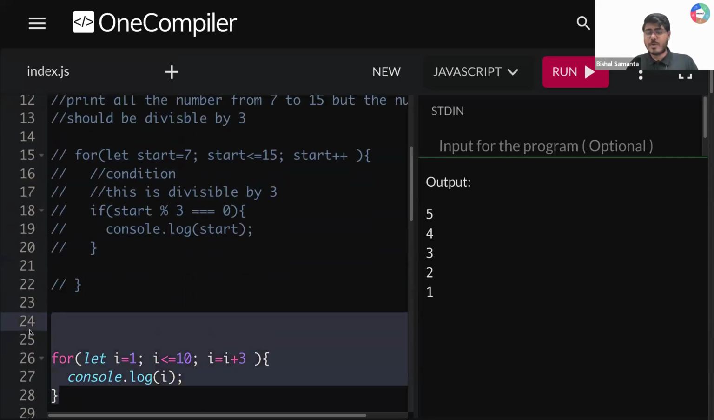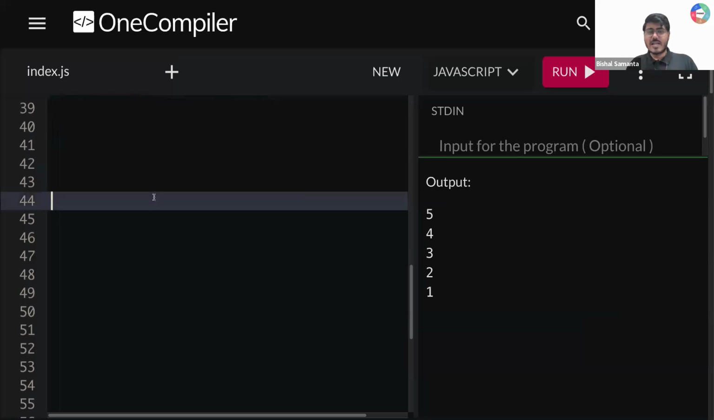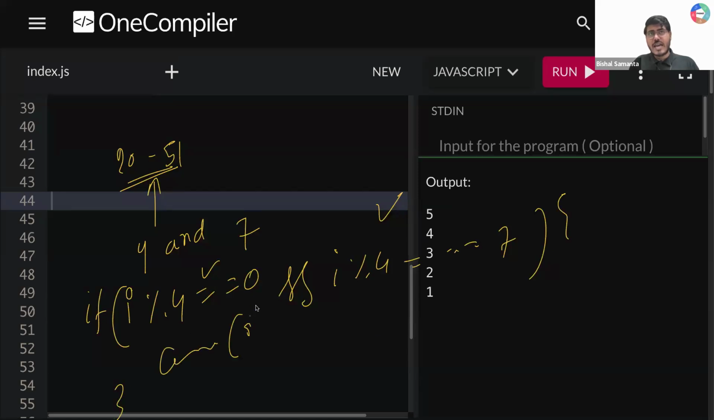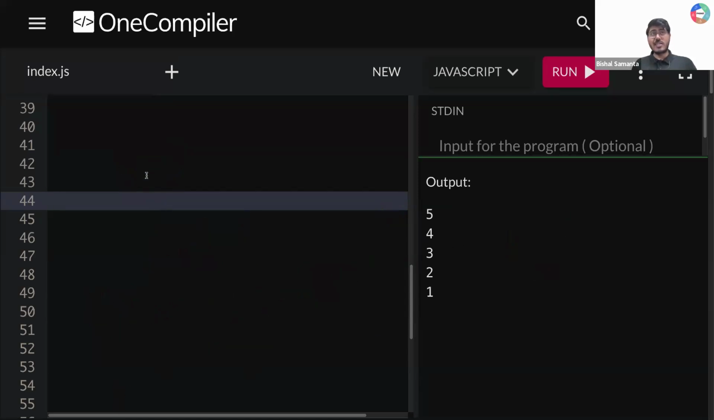Are you all feeling comfortable about writing a loop? Can you write a loop from 20 to 51? Can you print all the numbers from 20 to 51 which are divisible by 4 and divisible by 7? Can you do it? Yes. So inside your condition, you will write whatever your i value, mod 4 is equal to 0, and i value mod 7 is equal to 0. So if both of these conditions are satisfied, then only you need to write console.log(i). Is that clear? Can you solve this kind of question?